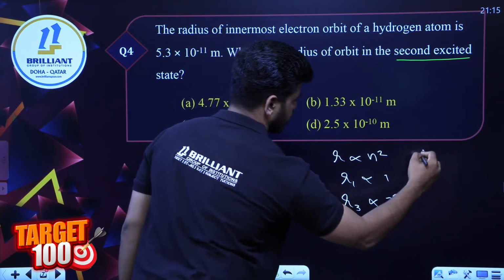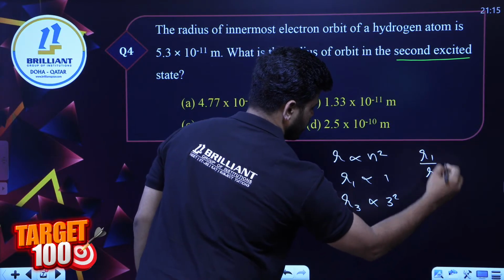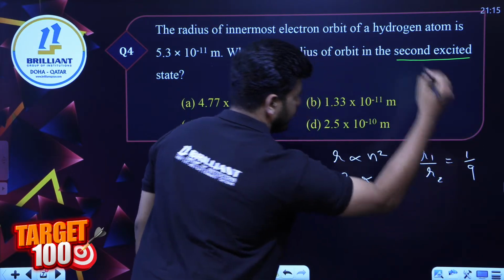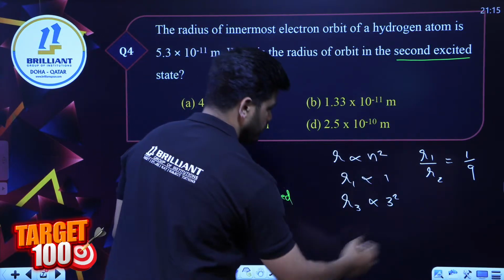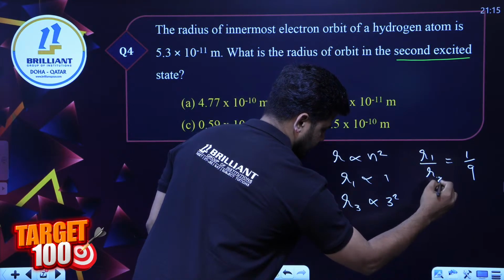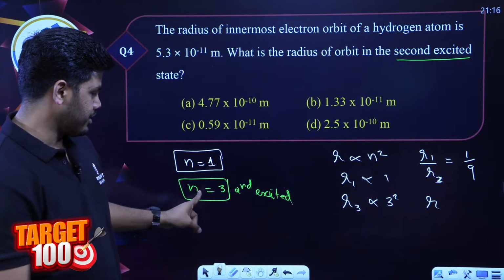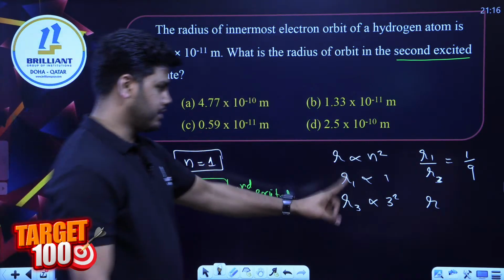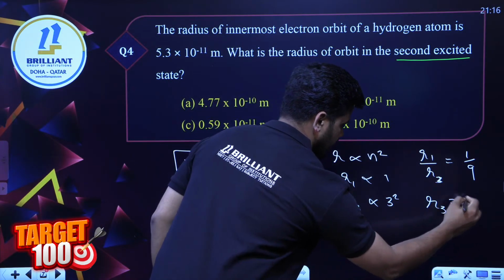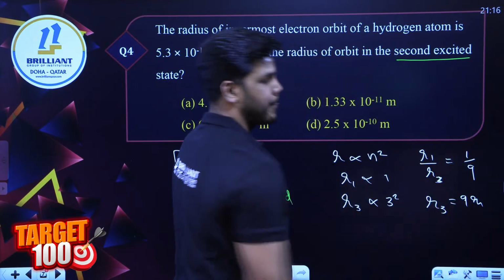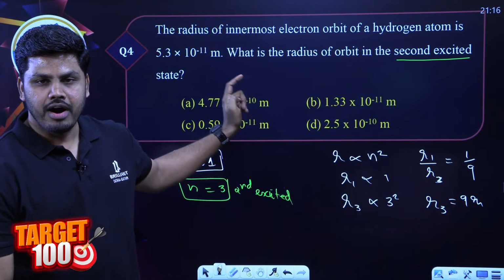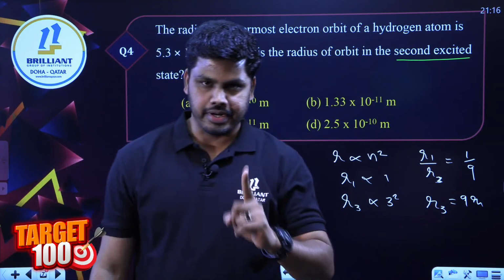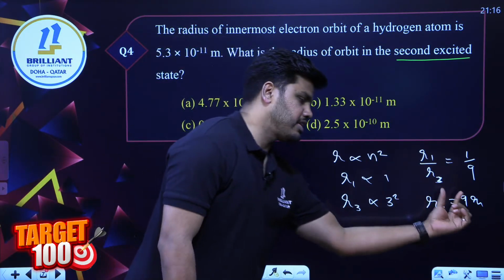So r1 by r3 you can simply calculate. It is going to be 1 by 9. R3 is the second excited level, so R3 is equal to 9 times R1. You are given the value of R1 in the question, the radius of the first orbit, so you just multiply with 9.